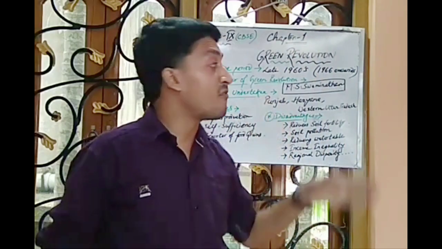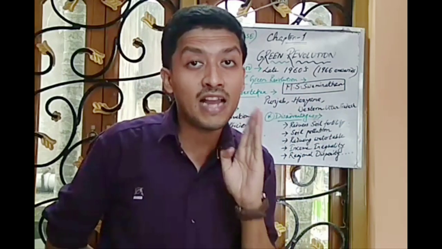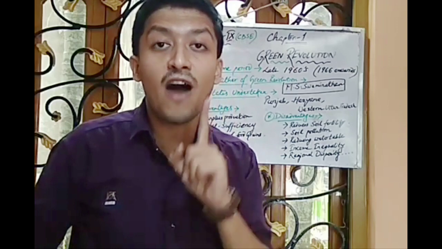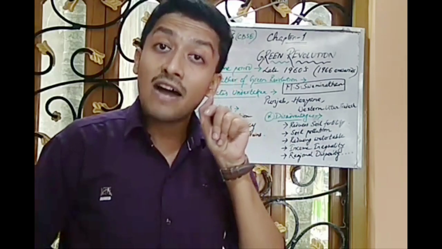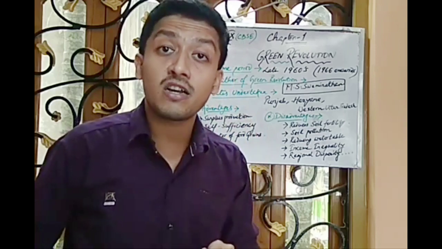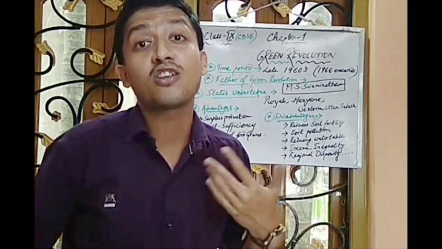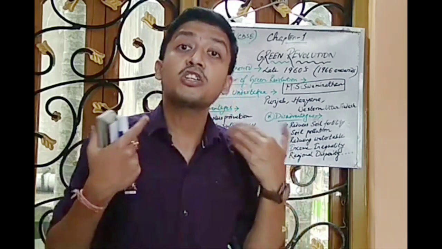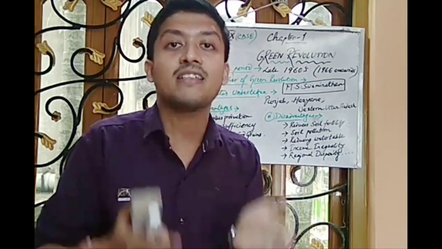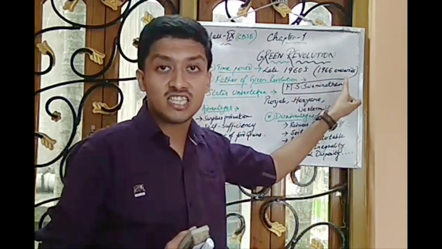With the help of M.S. Swaminathan, who was considered the founding father of the Indian Green Revolution, some measures were undertaken for agricultural upliftment. So this was nothing but an agricultural reform, a cultivational reform undertaken by the late Prime Minister Indira Gandhi in 1966.